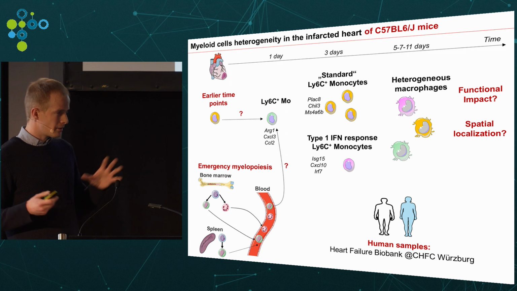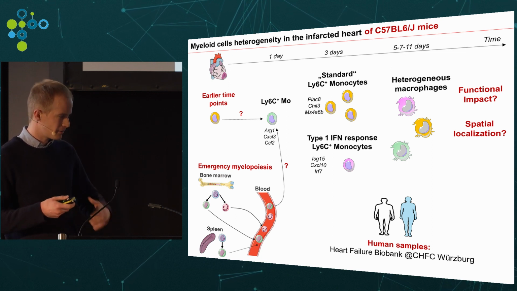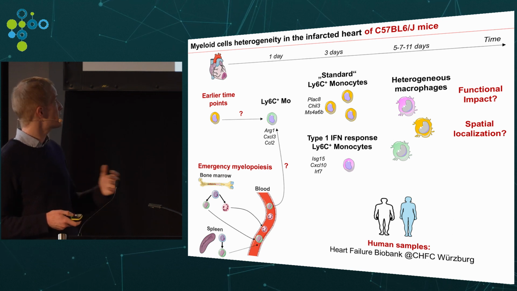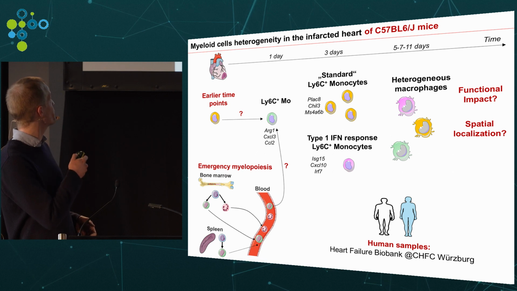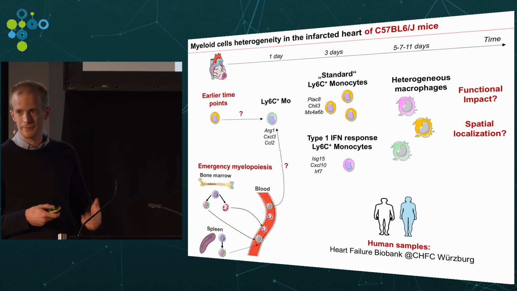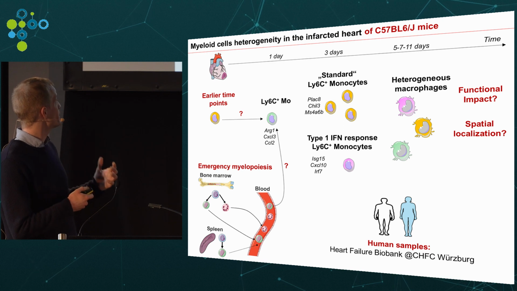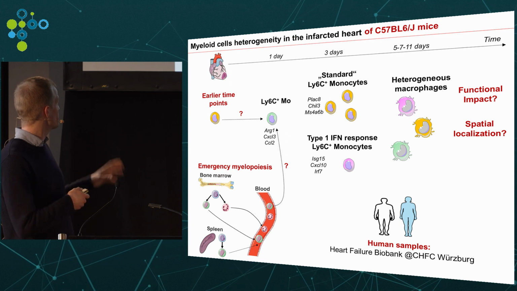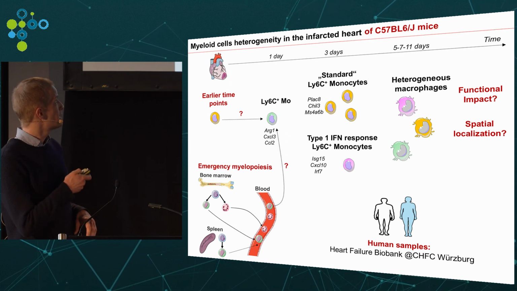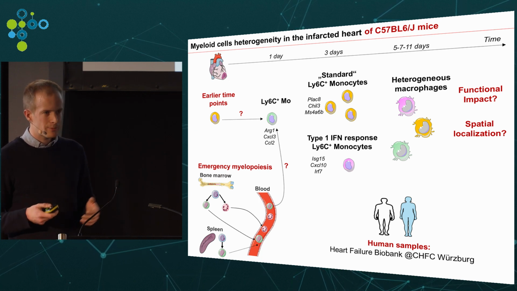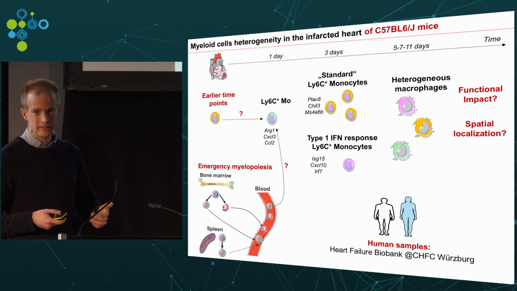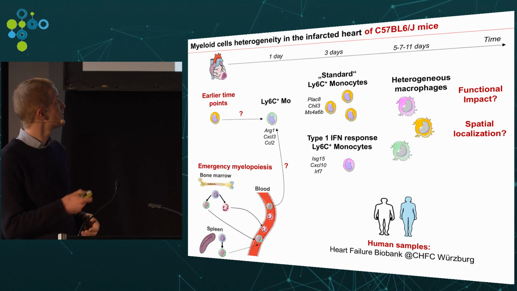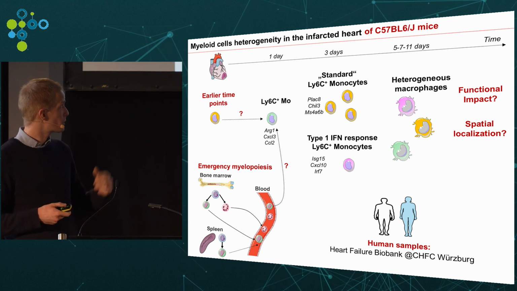So, in conclusion, this work is very much a beginning, and there remain a lot of things to do for us. The first thing that we would like to do is move upstream in time within the tissue, and also upstream in the organs where the myeloid cells are produced, to check what happens in this myocardial infarction situation, for example, in the bone marrow or in the spleen, where these monocytes and neutrophils can be produced. Of course, this kind of data is very nice, but it's very descriptive, and what interests us in the end is to have a notion of the functional impact of all that we observe, and that's also what we plan to do in the near future.